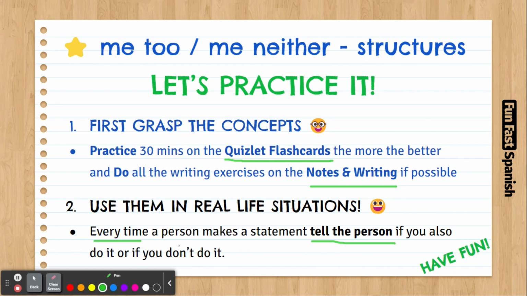But focus on that. So if a person says, "I like this restaurant," you say, "Me gusta este restaurante. A mí también." If a person says, "I don't eat meat," let's say you don't eat meat either. So yo no como carne. So you say yo tampoco. So every time a person gives a statement, agree or disagree with it by saying me too or me neither. Then that will be it.